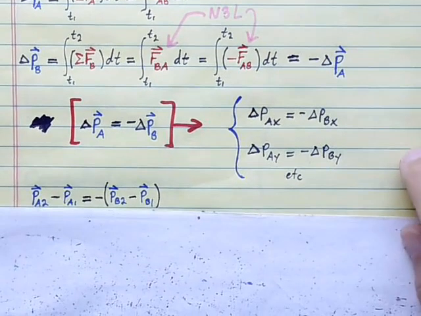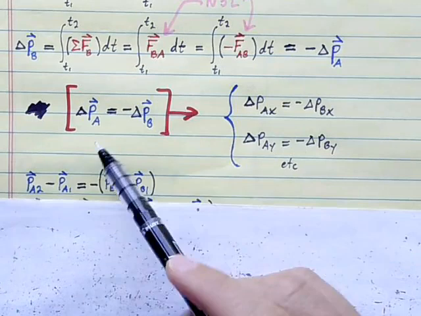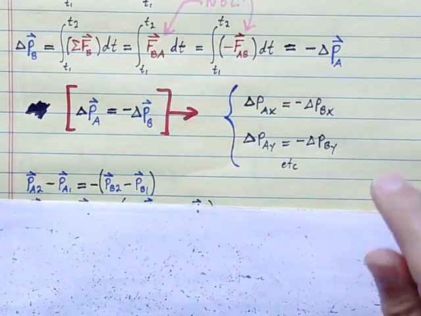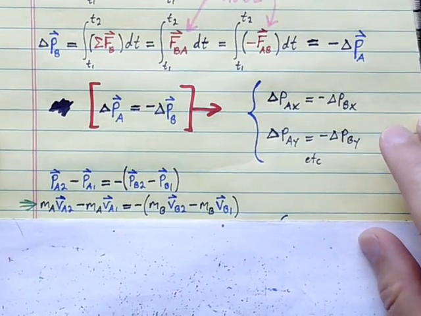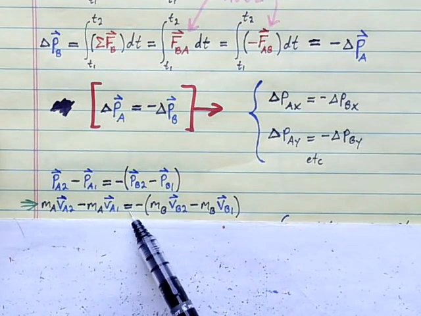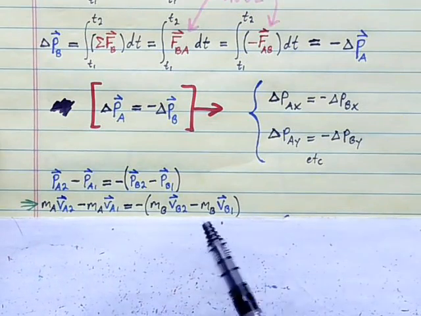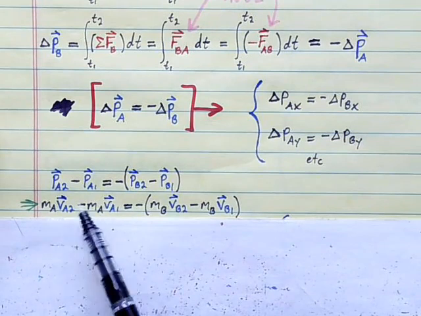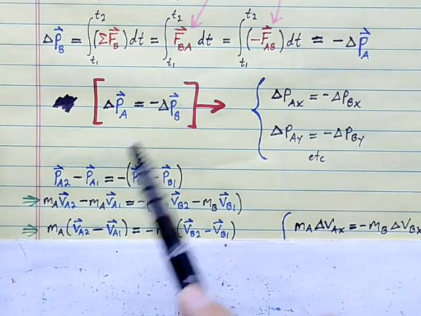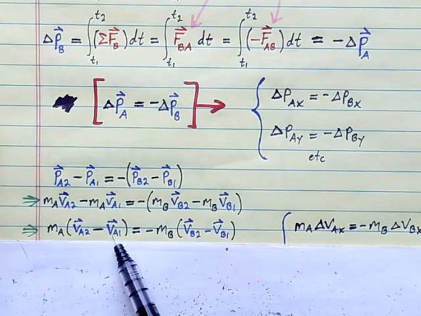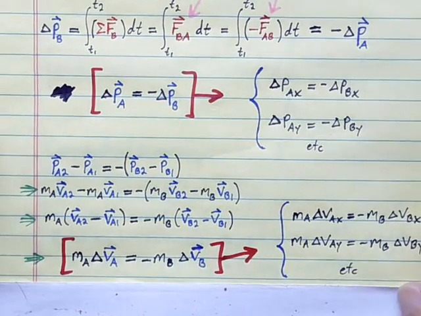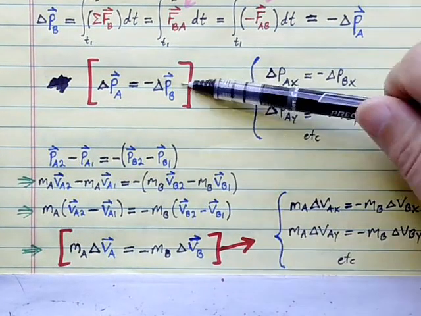We could express this in terms of masses and velocities if you prefer that. So delta PA, which is PA final minus PA initial, equals the opposite of PB final minus PB initial. I can replace each of those momenta with mass times velocity. So MA VA final minus MA VA initial equals the same on the right-hand side. I can factor out mass A from both these terms and mass B from both these terms to express it as mass A times (VA final minus VA initial) equals the opposite of mass B times (VB final minus VB initial). Our conservation law here could be rewritten like this.